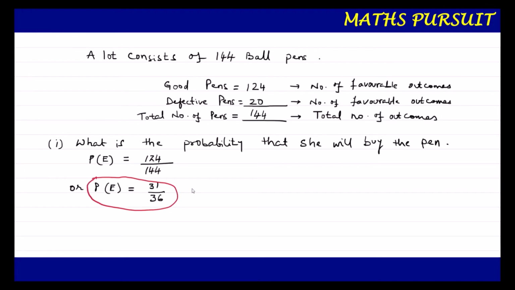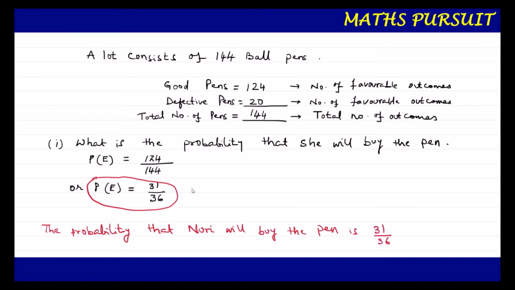So what is the probability that Nuri will buy the pen? We can write the concluding answer: the probability that Nuri will buy the pen is 31 upon 36.